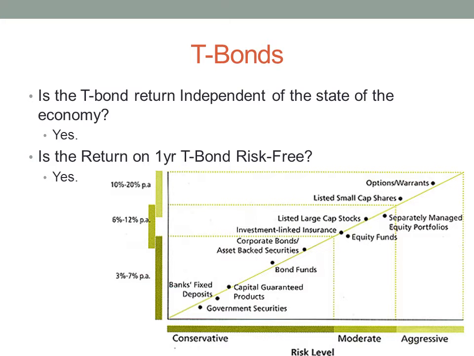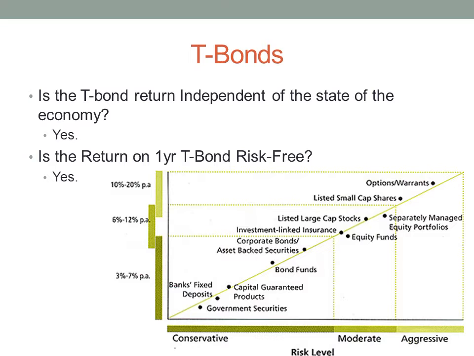Is the T-bond return independent of the state of the economy? Usually, all government securities are backed up, meaning that the government gives its promise to an investor that they will return the amount invested plus interest at maturity, regardless of the state of the economy. This is because the government has the ability to print more money if necessary to pay back the investment. More importantly, the Treasury will redeem the bonds at par no matter what.